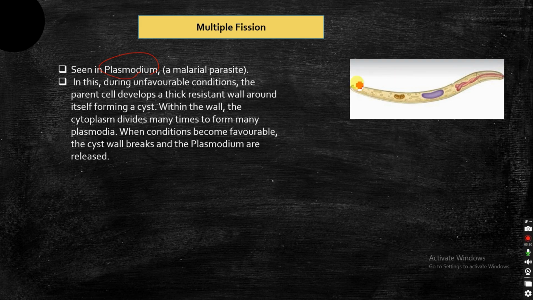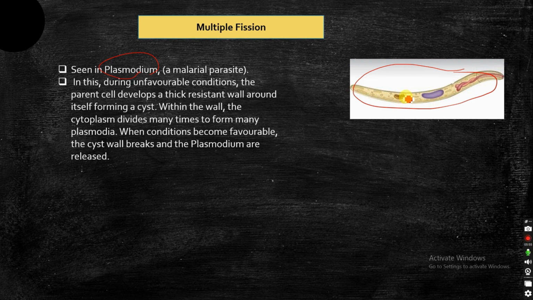Now this is the Plasmodium, which causes malaria. During unfavorable conditions, it forms a cyst, a protective covering outside its cell. Within the cyst, the cytoplasm starts dividing, and many cells are formed inside one parent, inside the parent Plasmodium cell.